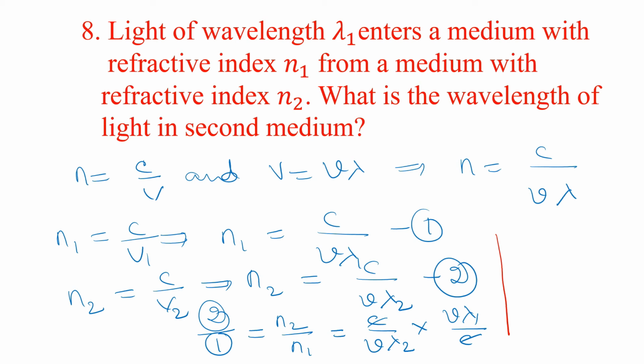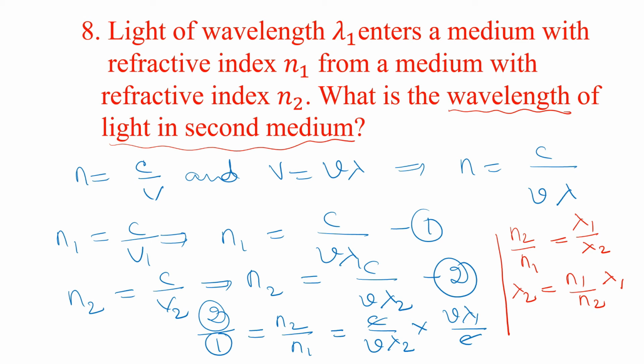Finally, we are writing n2 by n1 is equal to lambda 1 by lambda 2, or lambda 2 is equal to n1 by n2 into lambda 1. So, wavelength of light in second medium, lambda 2, is equal to n1 by n2 into lambda 1. This is the expression for wavelength of light in second medium.